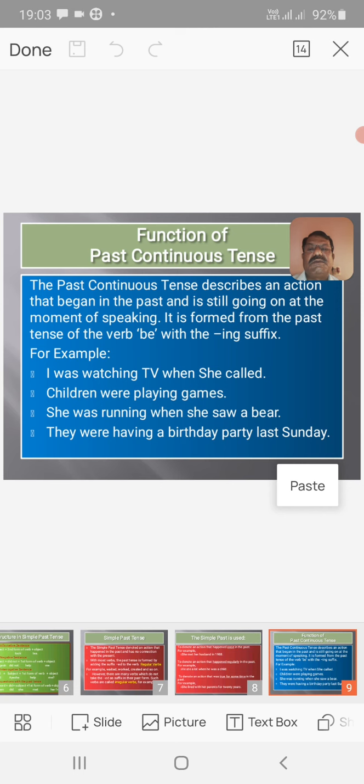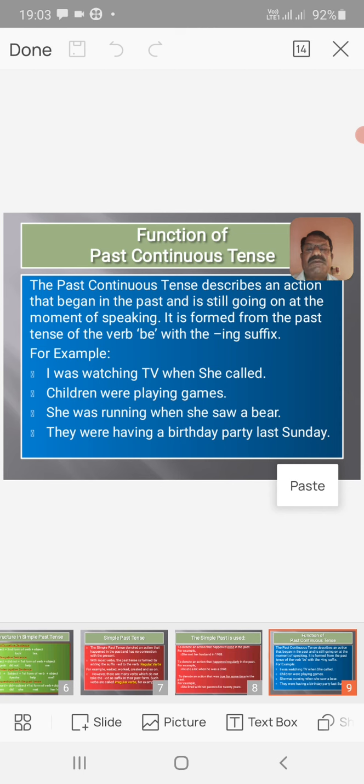Next sentence, children were playing games. That means the action was going on in the past. She was running when she saw a bear.